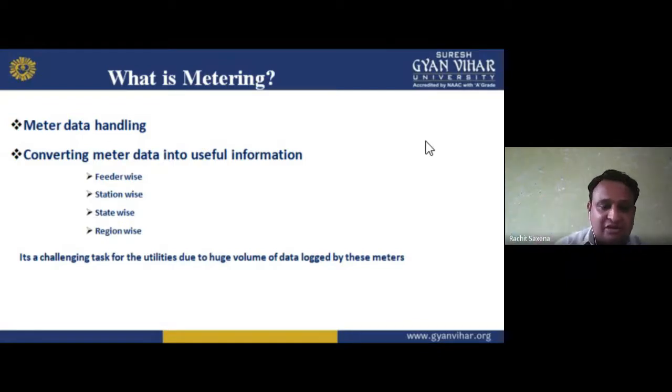So first is feeder wise, second is station wise, third is state wise, fourth is region wise. So we use meter data handling, converting meter data into useful information. Meter data I am getting and I am converting it into useful information. So the four categories we have to work on: first feeder wise, then station wise, then state wise, then region wise.